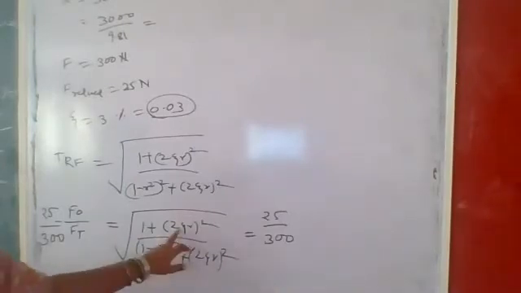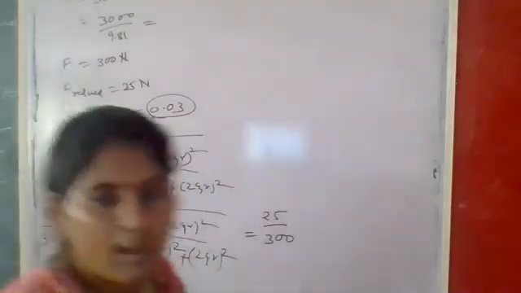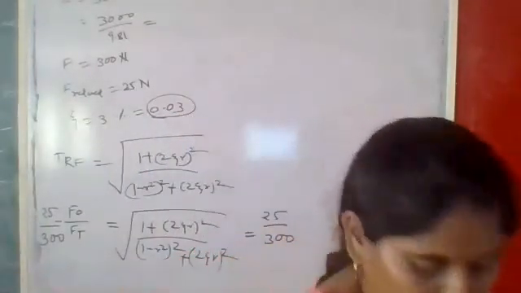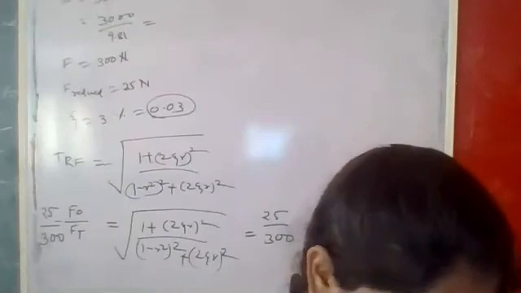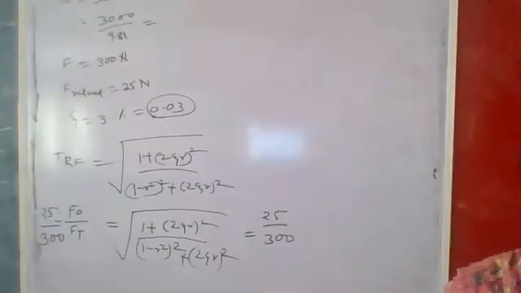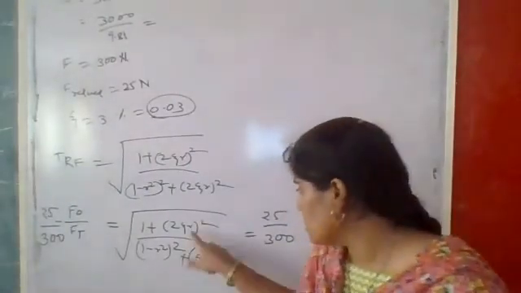Here already we know the zeta value, already we know the r value. So put the values of r, put the values of zeta, put the values of f naught and f, and based on this you give me the answer of this r value.